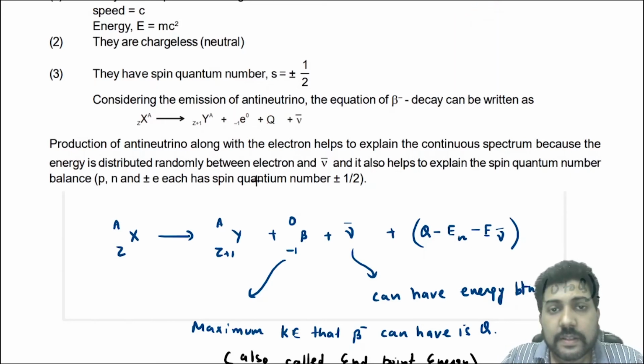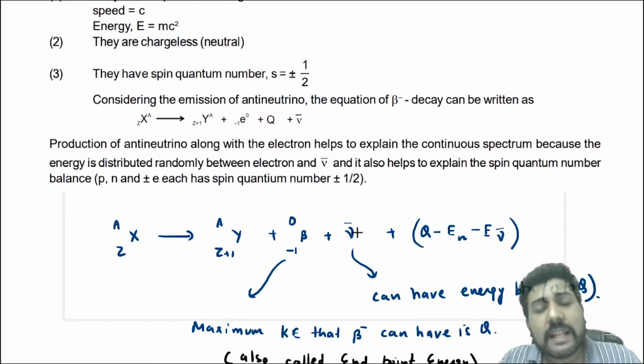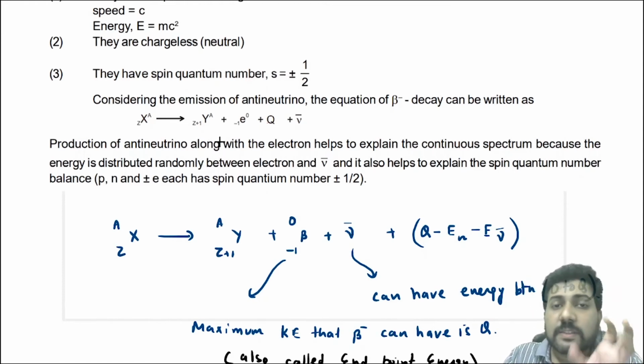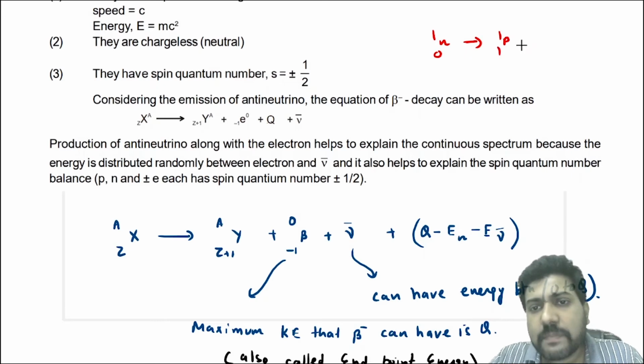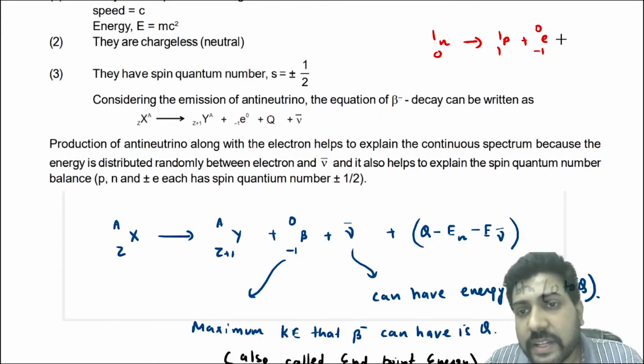Now the emission of the antineutrino also helps us to explain the spin quantum number balance. Listen carefully. The spin quantum number has to be balanced. So I'll write the reaction again. 1n0 gives 1p1 plus the beta minus particle. Beta minus can also be written as e minus because they are electrons only, plus the antineutrino.